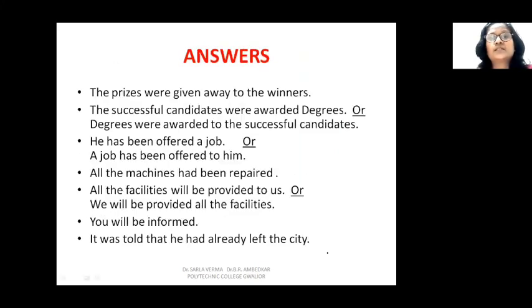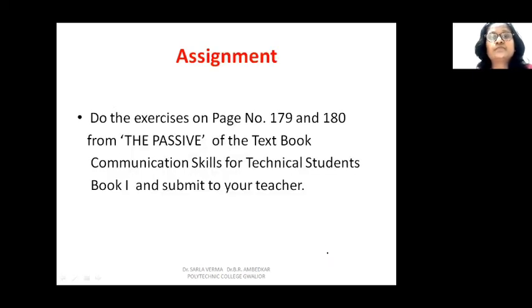The answers are given here. Some sentences have more than one object. So find out the object, and sentences with two objects can have two passive voice sentences. So these are the answers for checking whether you have done correctly or not.